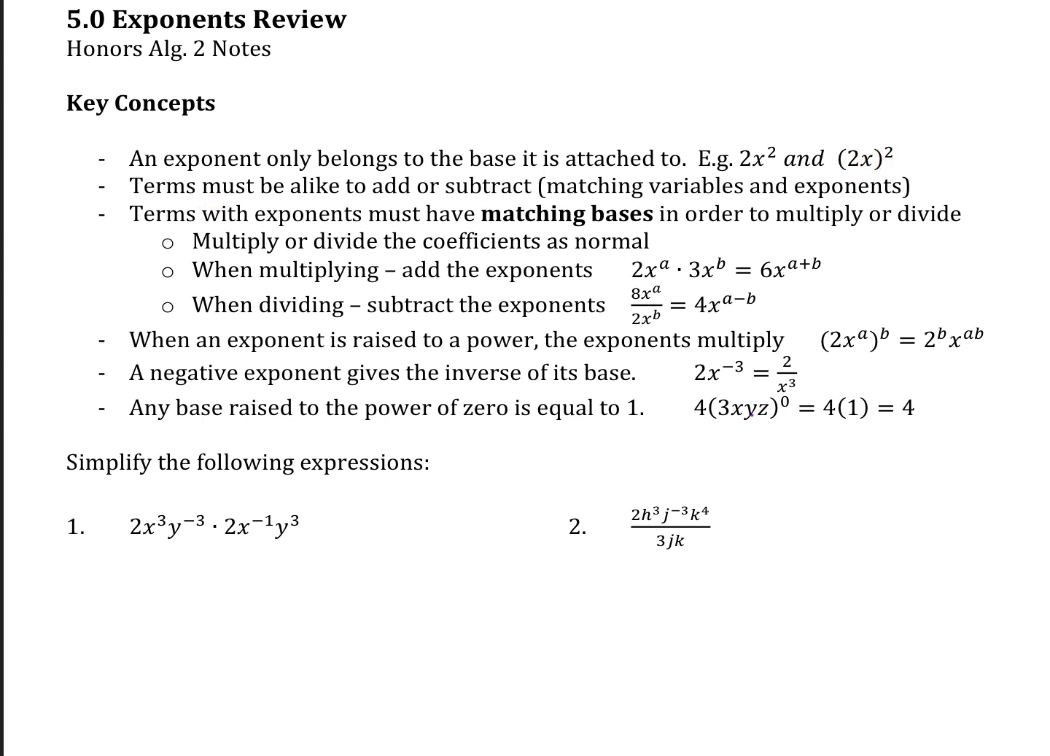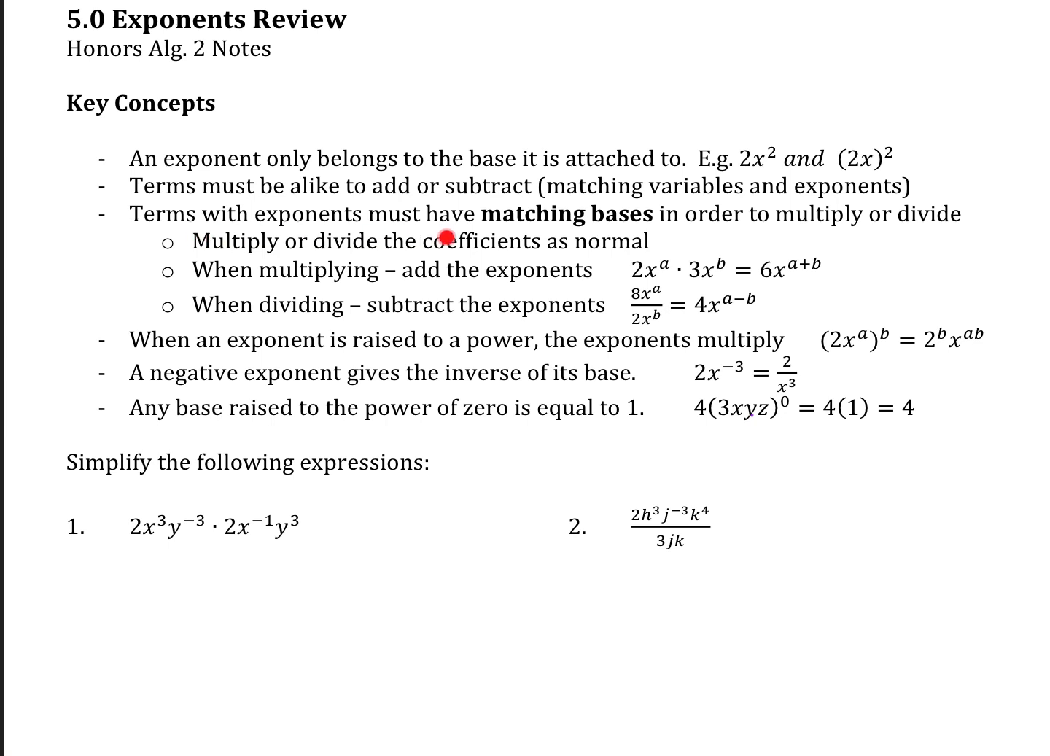Second point here, terms must be alike, right? Terms that have exponents must be alike in order to add and subtract. And this is familiar, right? If you want to add 2x squared plus 5x squared, you can only do that because they're both x squared, right? We get to say it's 7x squared. But that's not true if they're not both x squared. So this is a familiar rule.